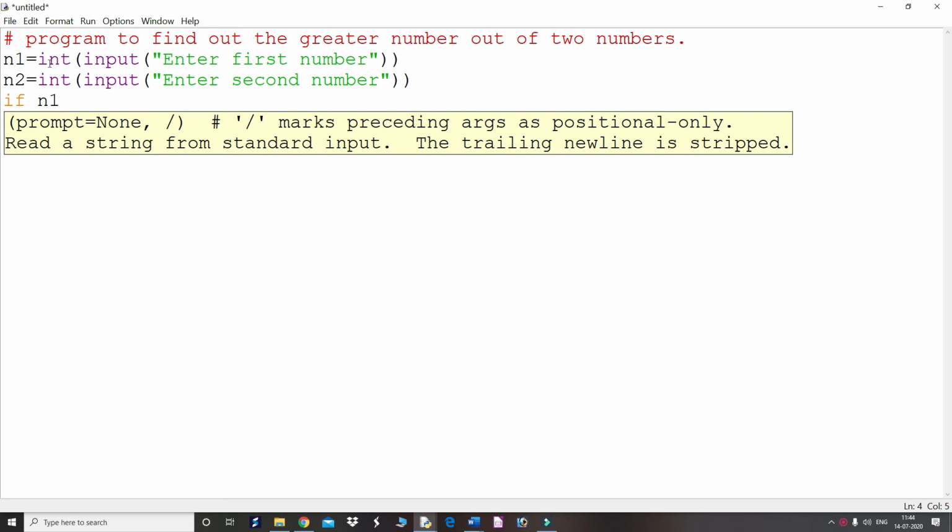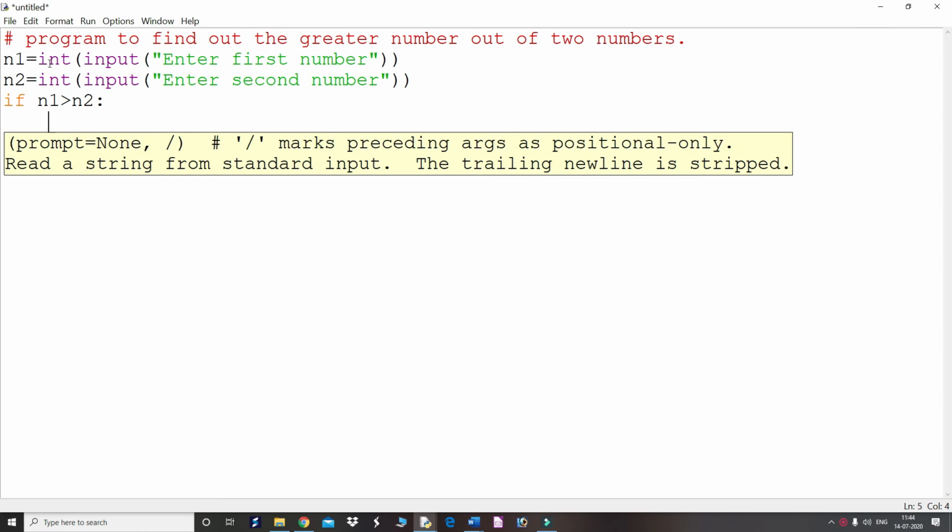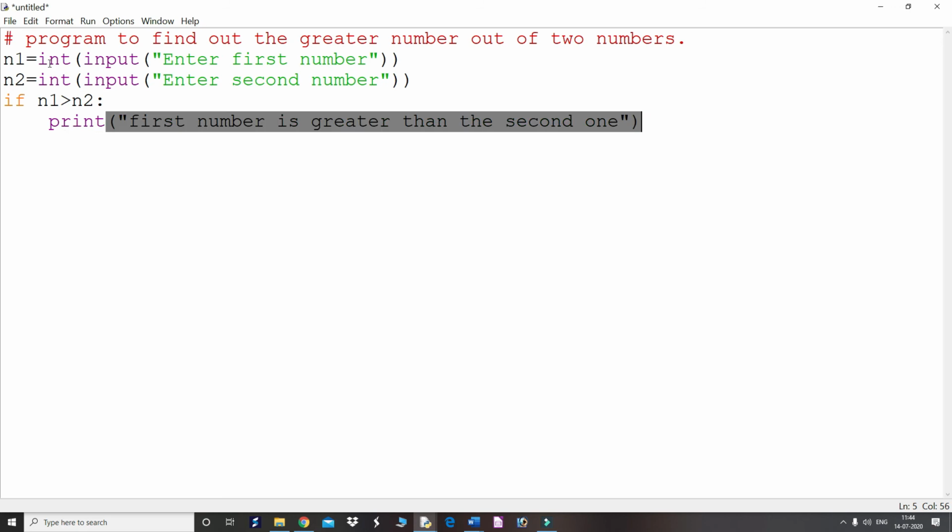Now we have to check the condition. If n1 is greater than n2, then what do we have to give? Print first number is greater than the second one. Whatever statements we have to print, we have to put in double quotes. Then close the parenthesis, then again put backspace.